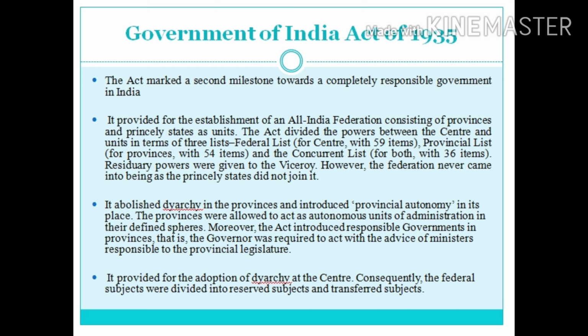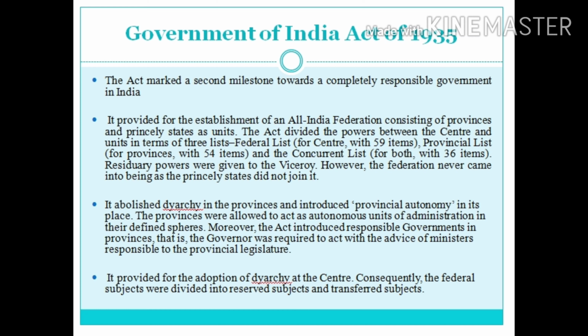It provided for the establishment of Reserve Bank of India to control the currency and credit of the country. It provided for the establishment of not only a Federal Public Service Commission but also a Provincial Public Service Commission and Joint Public Service Commission for 2 or more provinces. It provided for the establishment of a Federal Court which was set up in 1937.